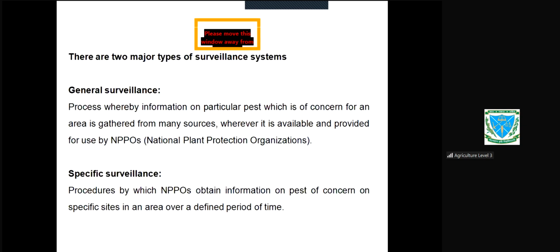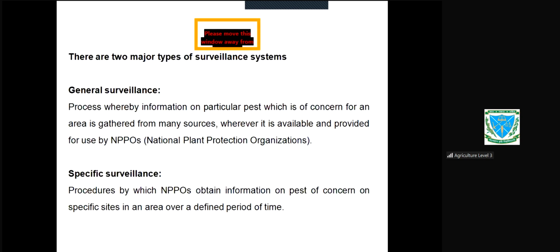This is a process whereby information on particular pest, say for example rice bug, which is of concern for an area. If this rice bug is devastating, then it will be of concern. Is gathered from many sources. About the rice bug, we can collect the data from many sources: primary source, secondary source, tertiary source, and so on.